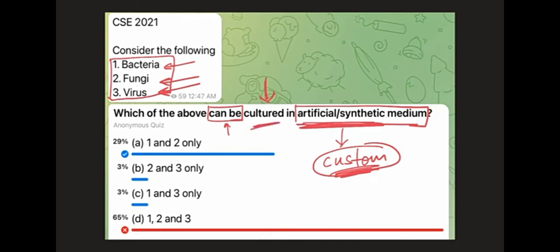I don't even know the meaning of being cultured. That is why I thought there's a high possibility that you can get some infrastructure custom made, some machine custom made in some laboratory, right? And even if one species of each of these 3 gets cultured, the question will be correct. So that is why I went for delta as the most appropriate answer, but it seems that delta is not the answer, at least according to the popular answer keys given by the various institutes. Delta is not the answer, alpha is, right?